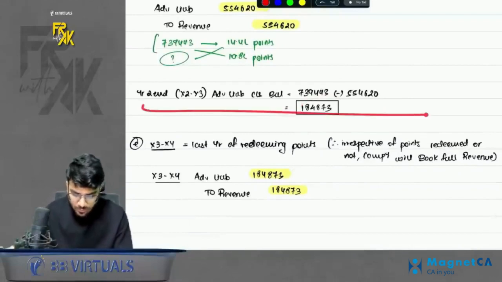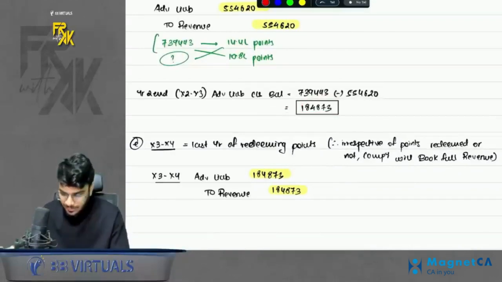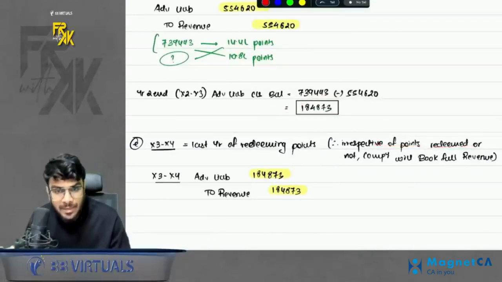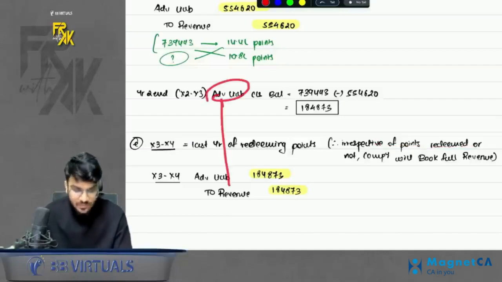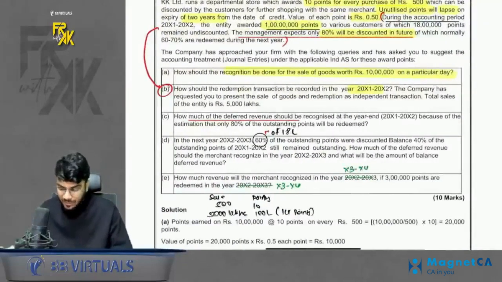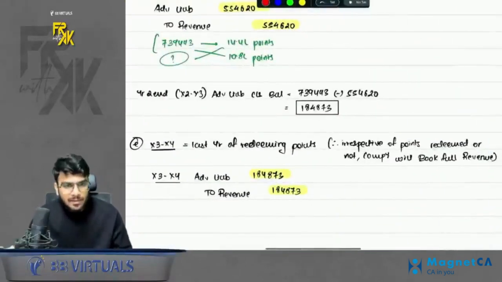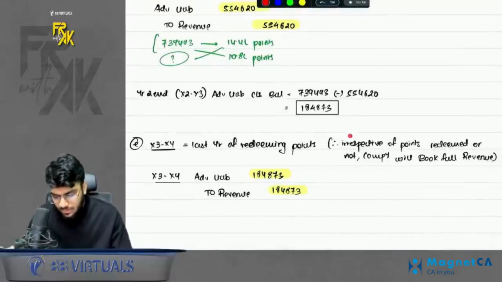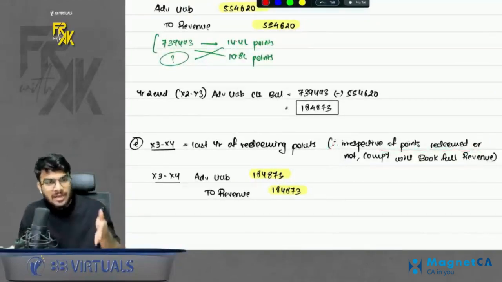Now the 2 years are over. Okay, after 2 years, irrespective of how many points the customer redeems, the full advance balance will be transferred to revenue. That is why, in the last part, they are trying to confuse us. They are saying that 3 lakh points were redeemed. Doesn't matter. Irrespective of points redeemed or not, the company will book the full revenue because that is the last year. Either the points will be redeemed or they will lapse. Company can book the revenue.